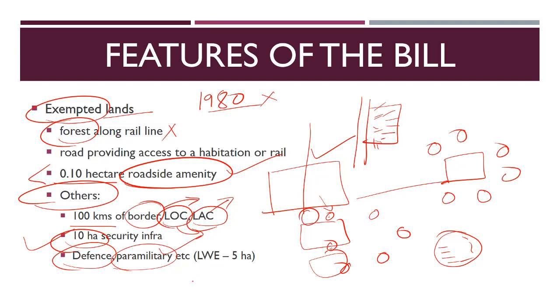But there is one condition. In a Naxalite affected area, that is a left-wing extremism affected area, this cannot be more than 5 hectares in size. So you must remember these sizes: if there is a Naxalite affected area, only a project lesser than 5 hectares in size is allowed. Other than that, security related infrastructure less than 10 hectares is allowed, and roadside amenity less than 0.1 hectare is allowed.